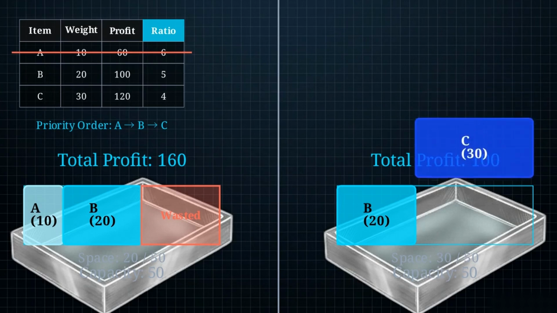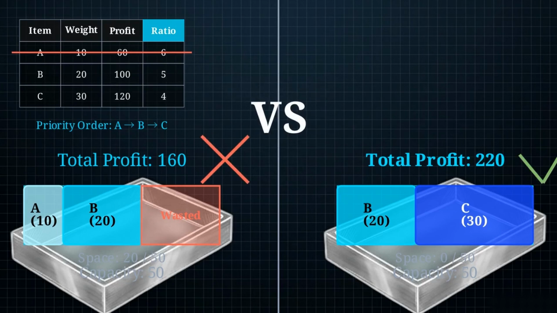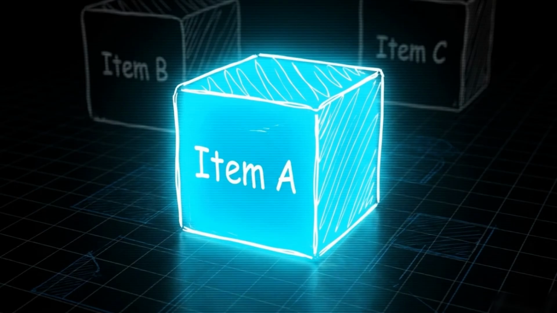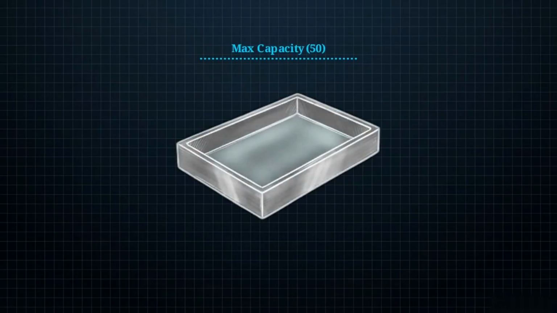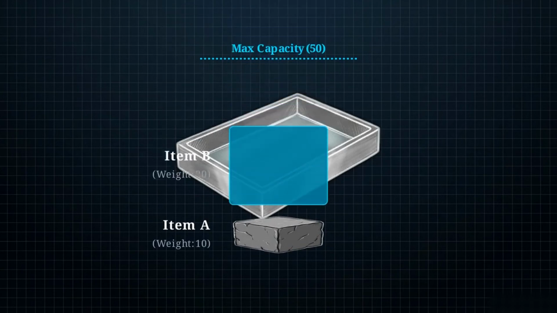Compare the two final states. By deviating from the greedy priority, we generated a profit of 220, decisively beating the greedy output of 160. Because a higher profit combination exists here, the greedy algorithm has officially failed the test of optimality. Why did choosing the most individually valuable item lead to a worse overall outcome? This failure happens because the greedy algorithm is myopic. It evaluates the immediate step and never models future consequences.